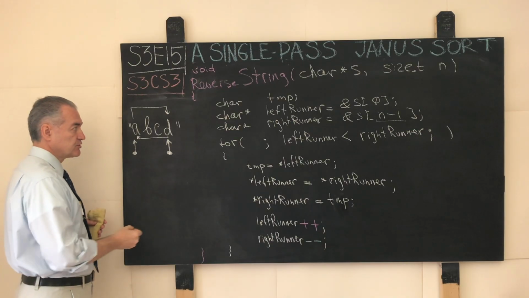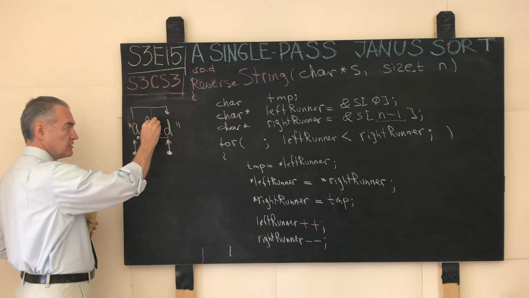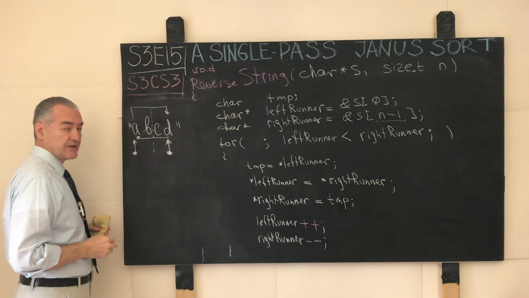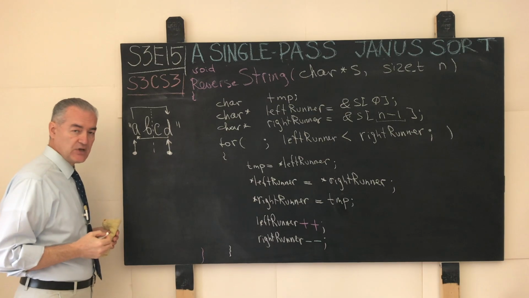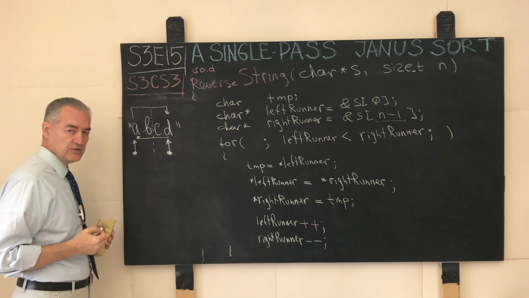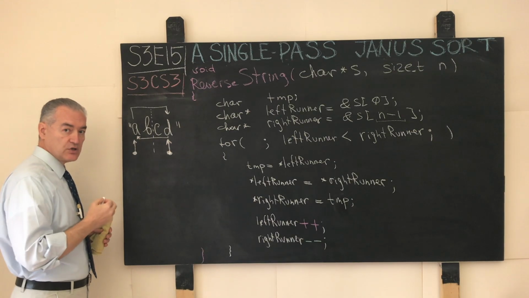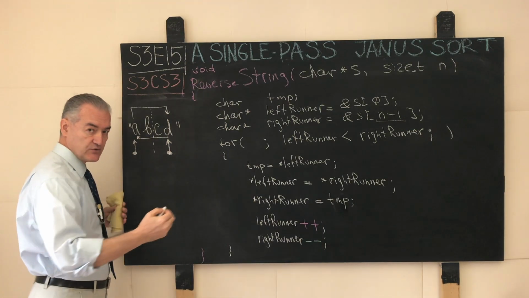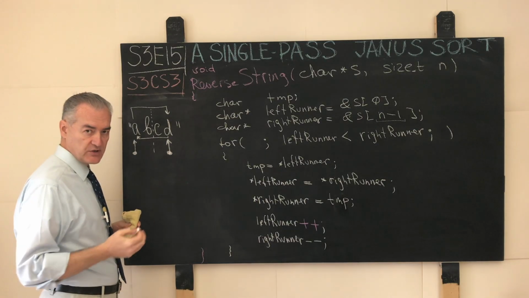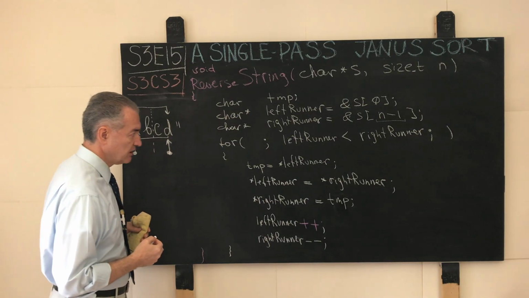Both of the runners move towards the logical vertical axis of symmetry of the given input string or the given input array, regardless of the parity of the size of the string or the size of the array, even or odd.